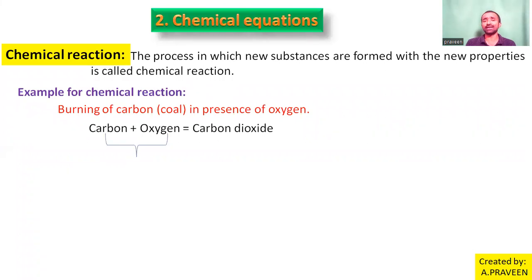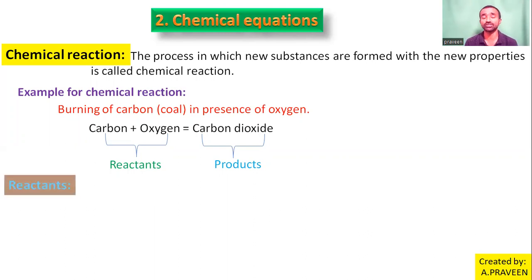So here this carbon and oxygen, which participate in that process, are called reactants. What can we call them? Reactants. So here this carbon dioxide, heat, and light, what are these actually? These are said to be products. The products may be one or more than one. What you can observe in the reaction, with that we can mention the number of products and reactants in the result.